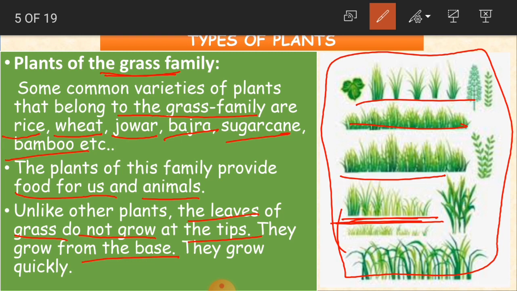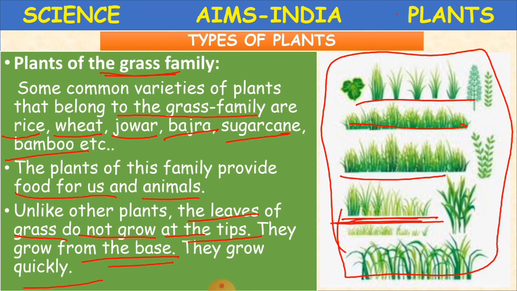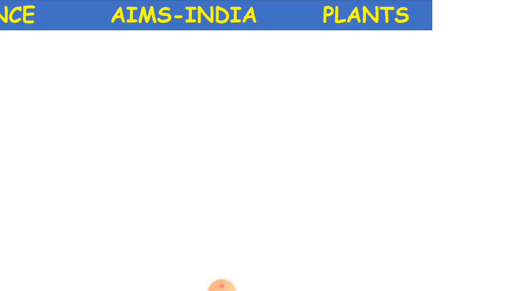So the grass family is where the plants provide food for us and also for animals. They are a little different from the other plants. They are not growing from the tips. They grow from the base, and they grow very quickly. Okay, clear, children?